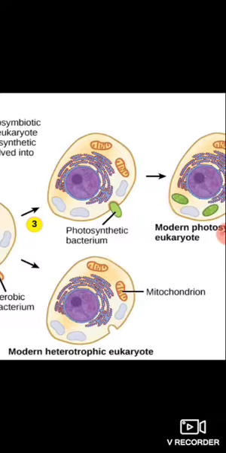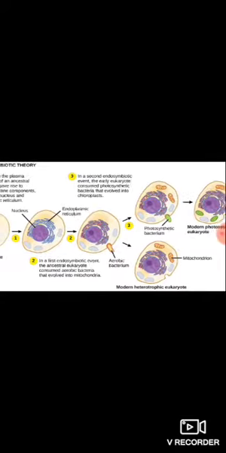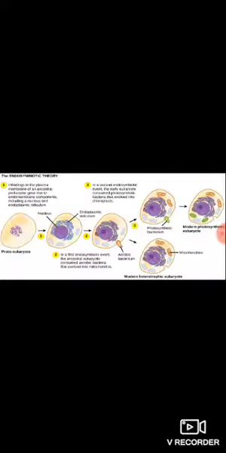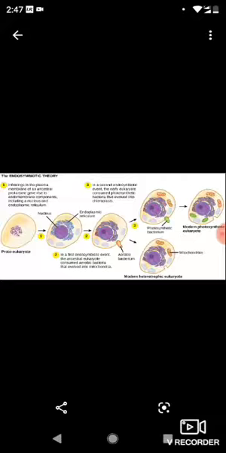So this is mostly the origin of eukaryotes, and in this theory there are two aspects. As I said, one is the origin by invagination of the surface membrane of primitive prokaryotic cells into eukaryotic cells, and the second is the symbiotic origin. As I have already discussed, there is a symbiotic relationship between the predator cell and the oxygen-respiring bacteria, and the aerobic bacteria evolved into the mitochondria, and the photosynthetic bacteria or blue-green algae evolved into the chloroplast.